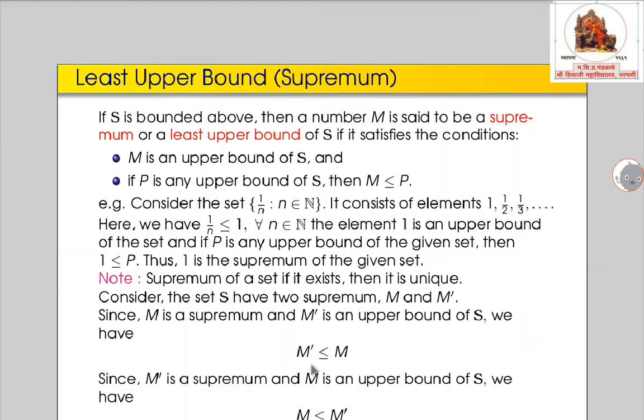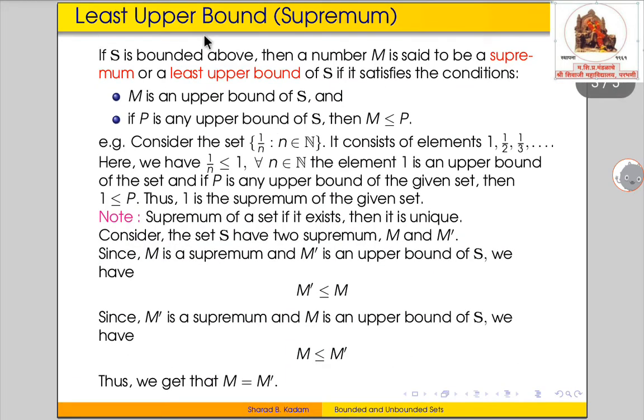Next, we have the definition for least upper bound, which is also called the supremum. We choose a set S which is a subset of the set of real numbers, and if S is bounded above, then a real number M is said to be a supremum or least upper bound of the set S if it satisfies two conditions.